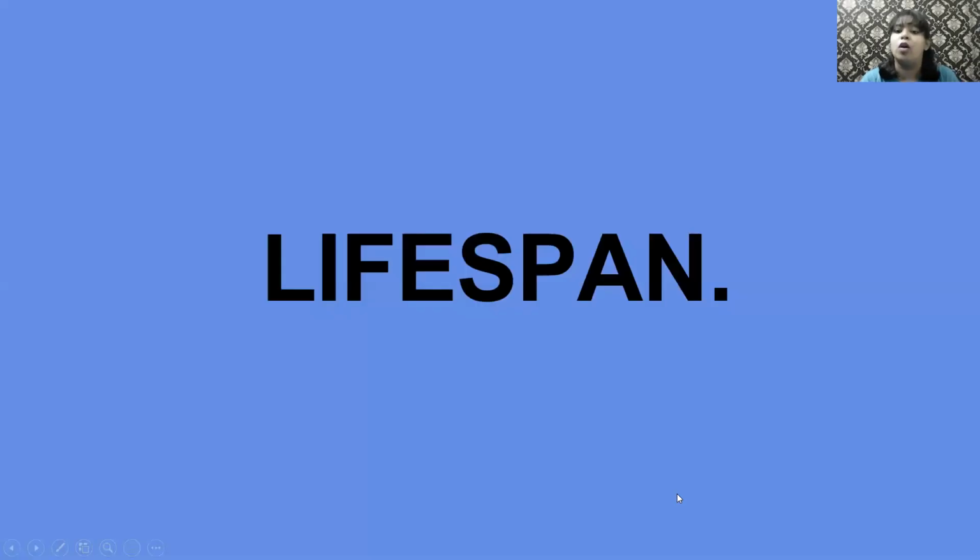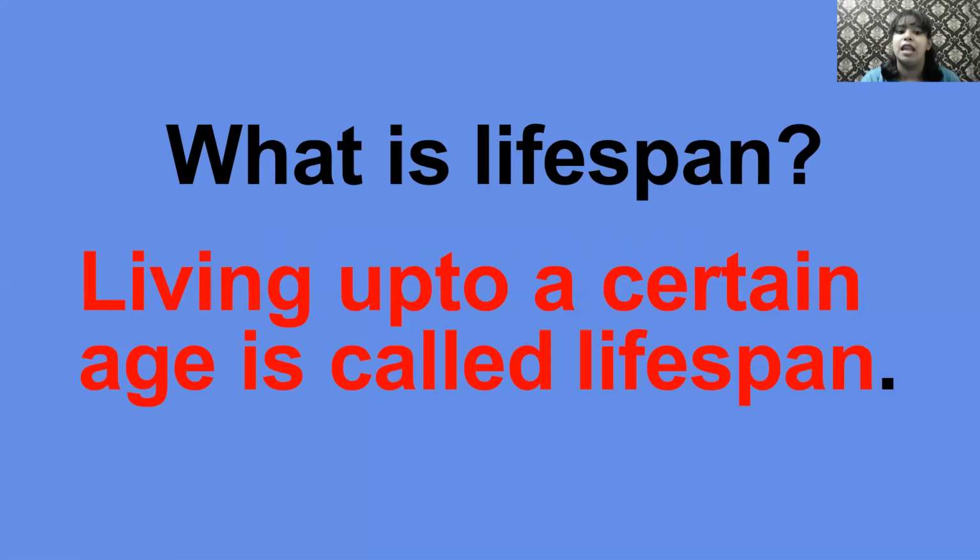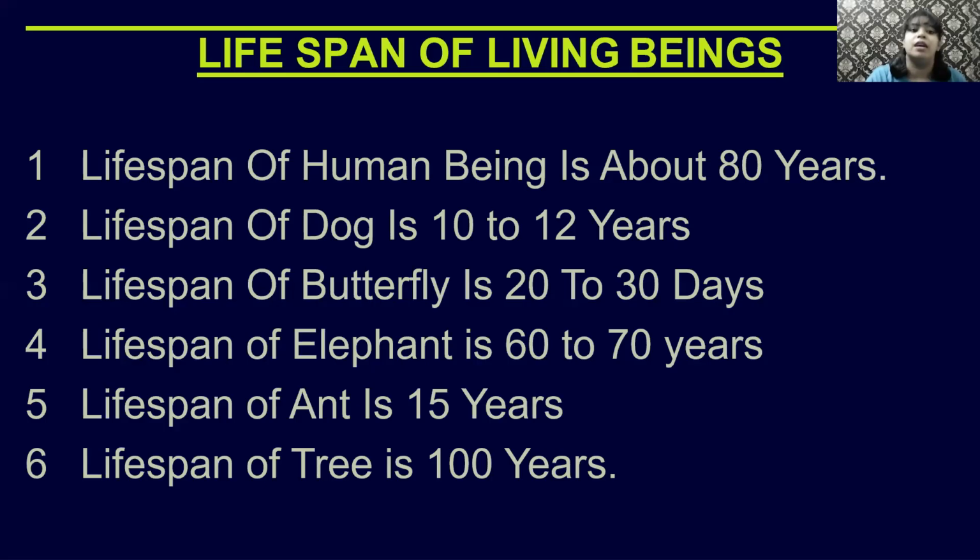Okay, now coming on to what is lifespan. I think many of you would have heard about this word somewhere. Okay, lifespan is living up to a certain age. So this is called lifespan. So sometimes you hear that there are old people who live up to 80 years. So that is the lifespan of a human being. So not only human beings, insects, animals, all have a lifespan. Even the plants have a lifespan. So let's look into that. Okay. Now, the lifespan of a human being is about 80 years, like I just mentioned.